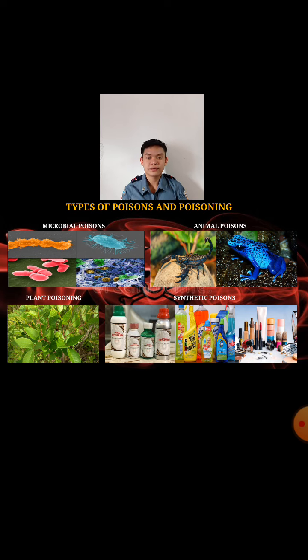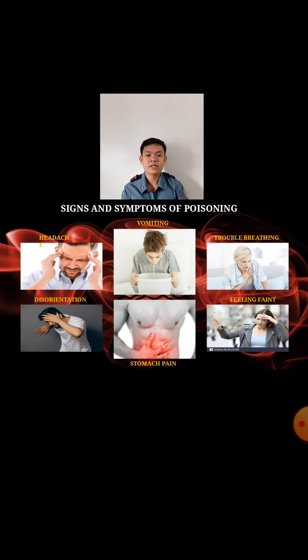Synthetic poisons. These are chemicals manufactured by chemists such as drugs and pesticides, household cleaners, cosmetics, pharmaceuticals, and hydrocarbons. And the last, poisoning is injury or death due to swallowing, inhaling, touching, or injecting various drugs, chemicals, venom, or gases. Now, let's proceed to the signs and symptoms of poisoning.